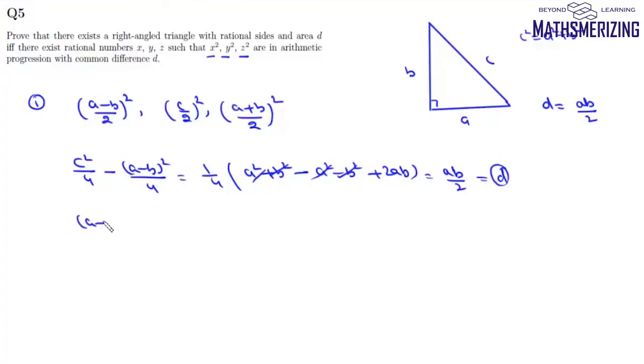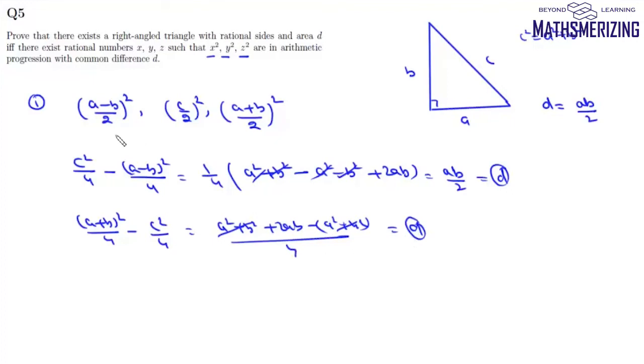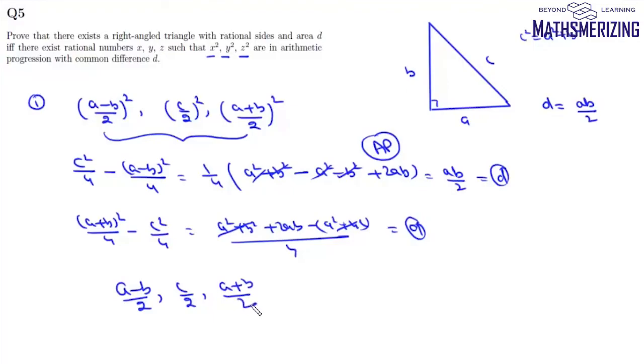And in the same way, (a plus b) square by 4 minus c square by 4 will be a square plus b square plus 2ab minus (a square plus b square) upon 4, which again is d. So these three numbers x square, y square and z square are in AP with common difference d, and they are squares of rational numbers which are (a minus b) by 2, c by 2 and (a plus b) by 2. So we have solved this question by taking an example.